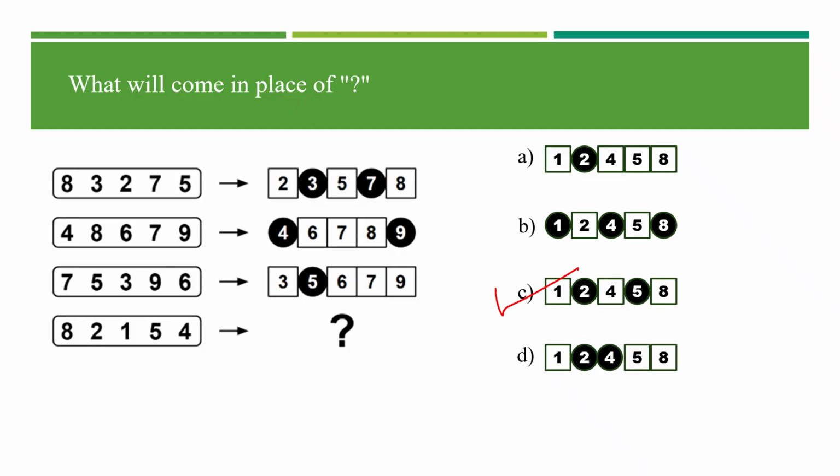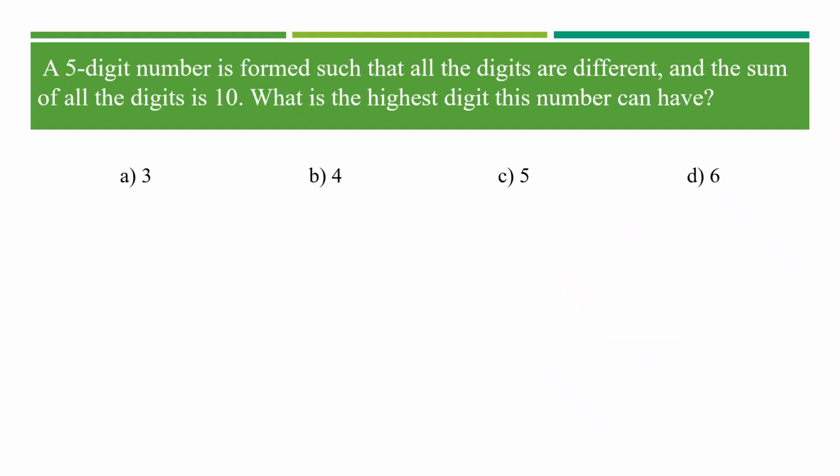Option C. Good one. The next question is as on the screen. A 5-digit number is formed such that all digits are different and the sum of all digits is 10, what is the highest digit this number can have?